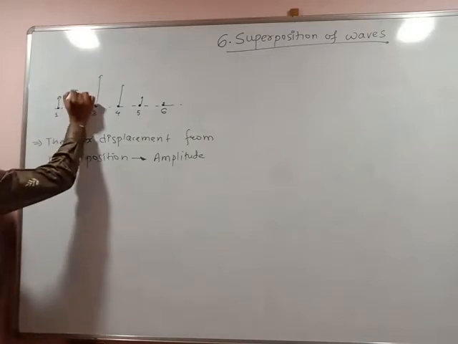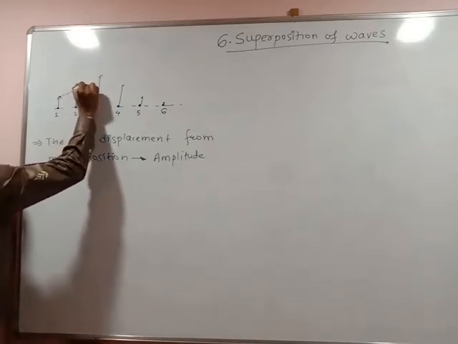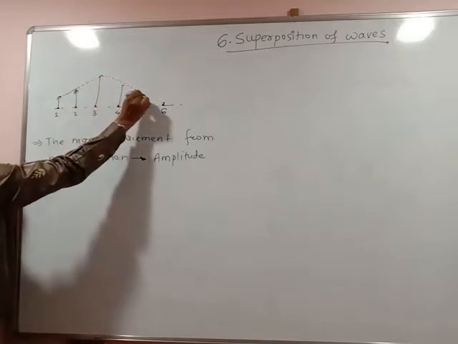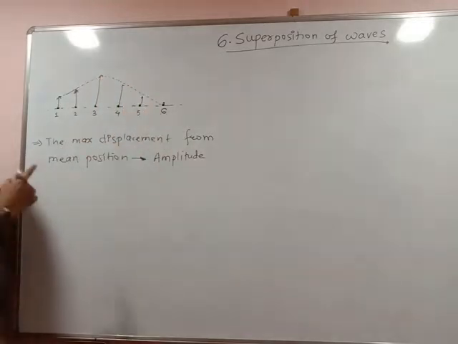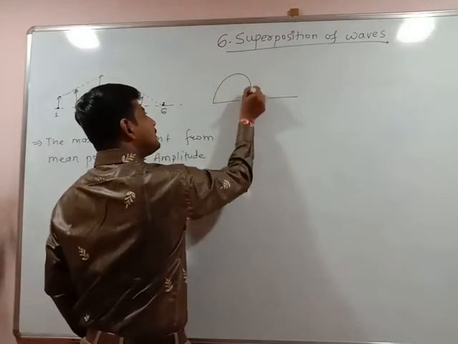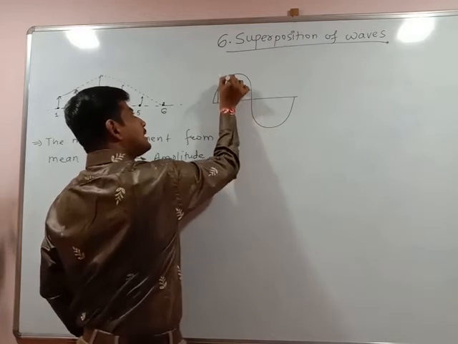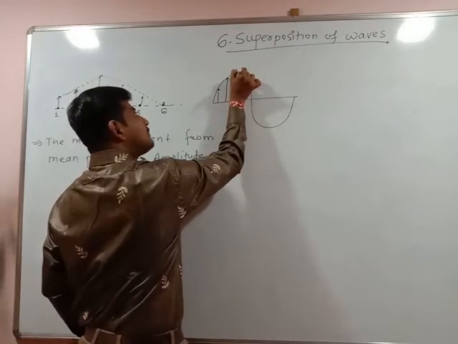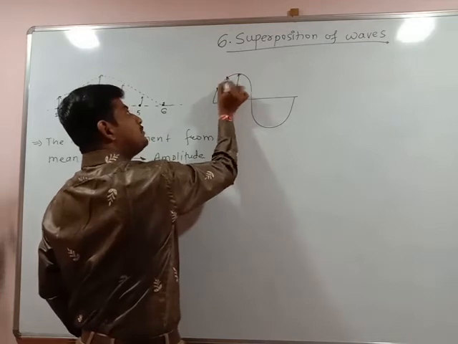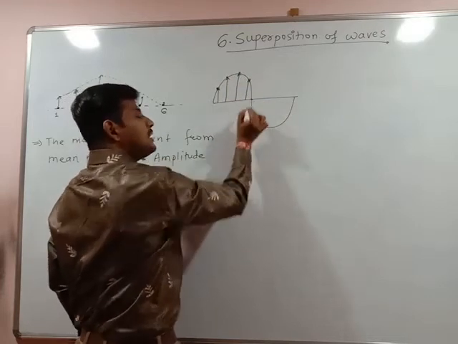So I can connect all the boundaries, that is, all the maximum positions of the particles, and I will get a single wave. So I can say a wave is nothing but a disturbance of particles in the medium. These are the maximum displacement positions of the particles which constitute a simple wave.